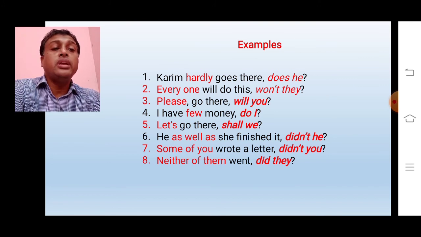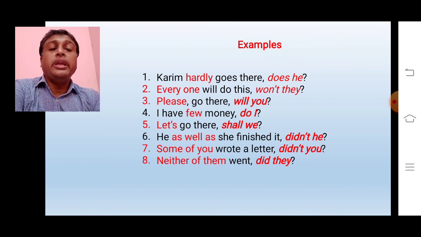Some of you wrote a letter. Here the verb is wrote, that means verb 2. So we will write did as the auxiliary verb of this statement. As this statement is a positive statement, we will write not.